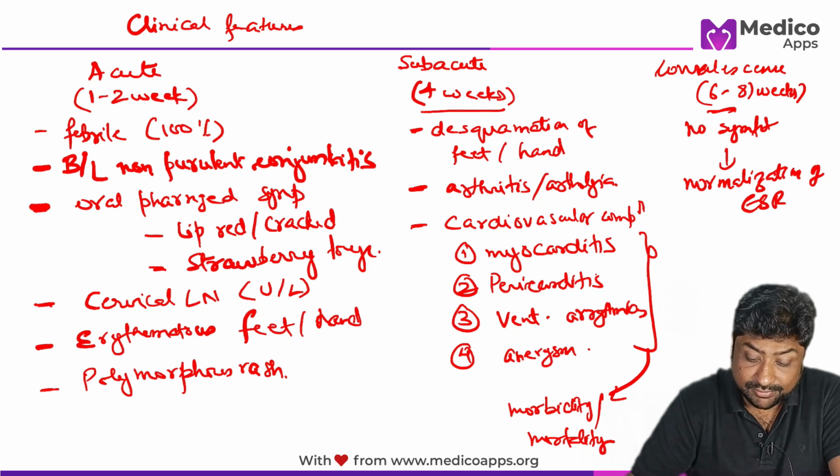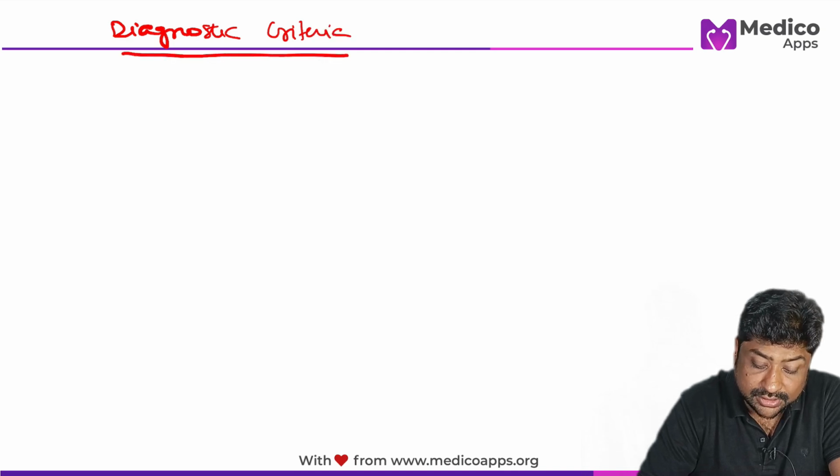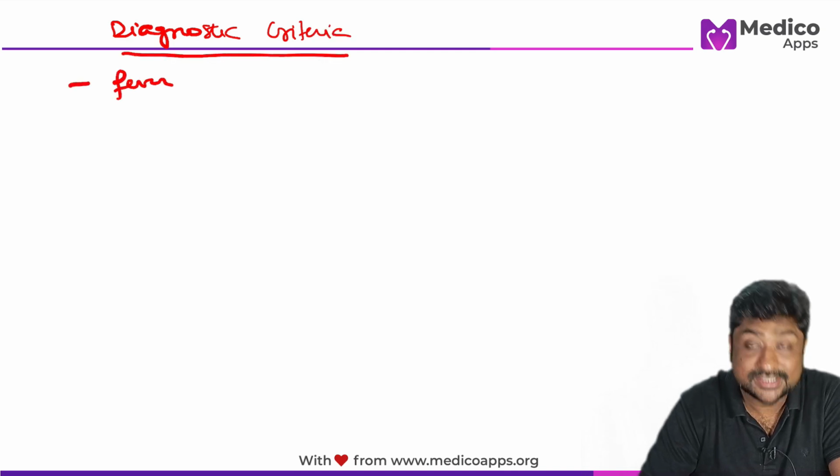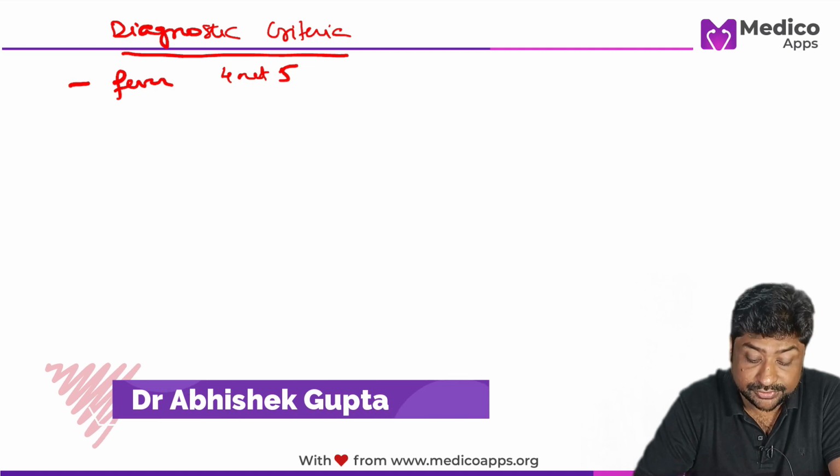Is this clear? Having learned the clinical features, let's quickly learn about the diagnostic criteria. So in diagnostic criteria, remember, fever is an essential diagnostic criterion, and then 4 out of 5 of the below clinical features which I have already discussed.